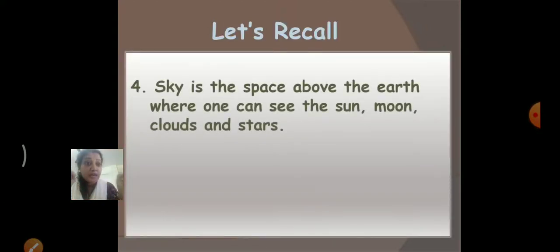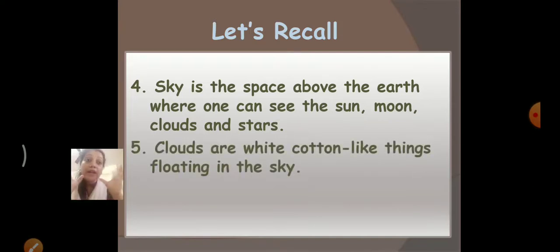Sky is the space above the earth where one can see the sun, moon, clouds and stars. Okay, what is the sky? The sky is the space above the earth. Repeat after me, children. A sky is a space above the earth where one can see the sun, moon, clouds and stars.